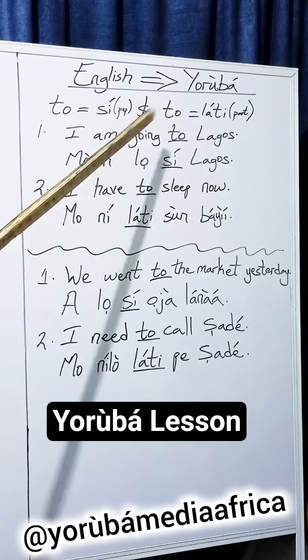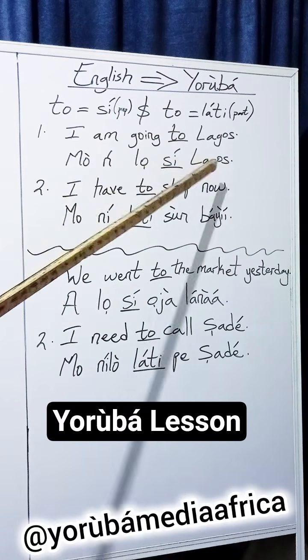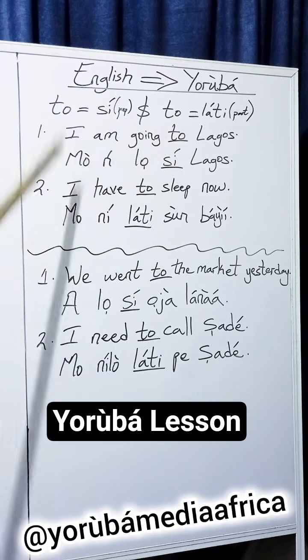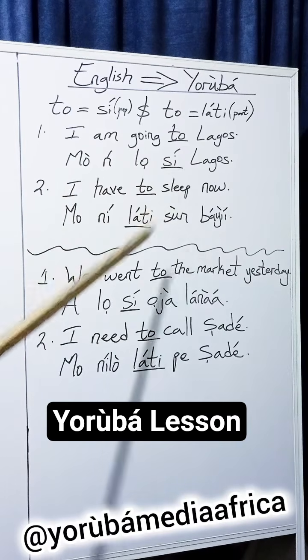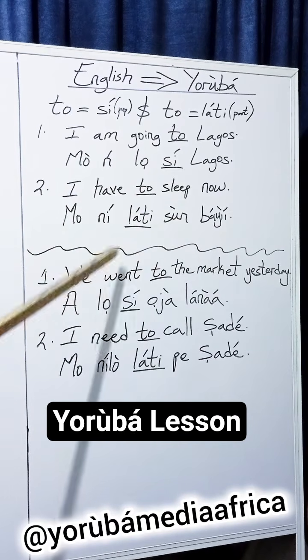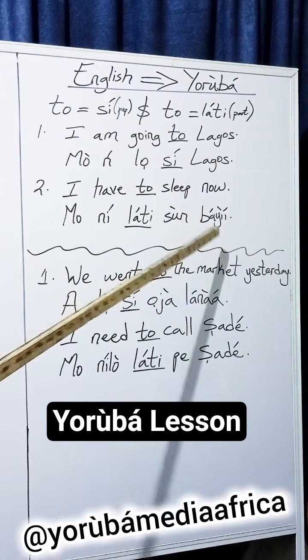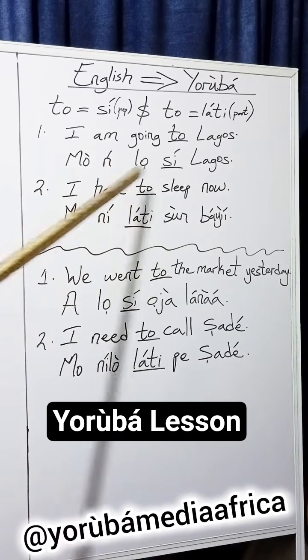I am going to Lagos. Mò ń lọ sí Lagos. This "sí" here is a preposition, "to" as in "sí". But we have this one as in, I have to sleep now. Mo ní láti sùn báyìí. This is a particle. Mo ní láti sùn báyìí. Usually, this "to" precedes the main verb in the sentence.